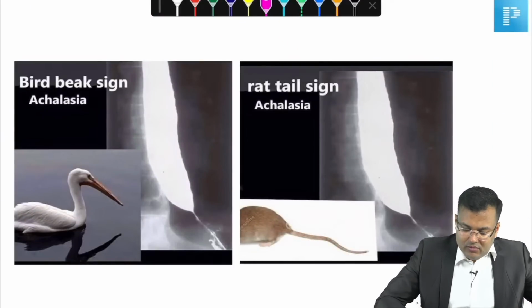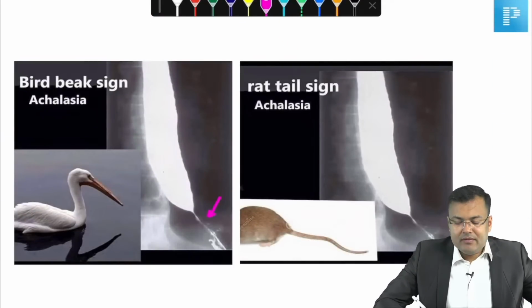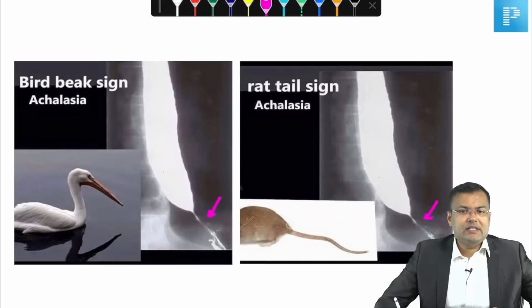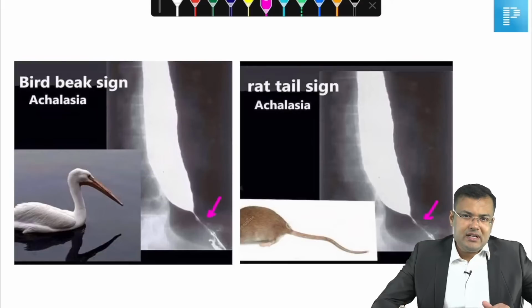See here, what is the bird beak sign? So you can see this kind of appearance. The same appearance is also known as rat tail or pencil tip appearance. So bird beak sign, rat tail appearance and pencil tip appearance, all these are seen in achalasia cardia.